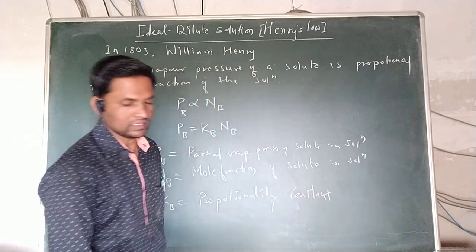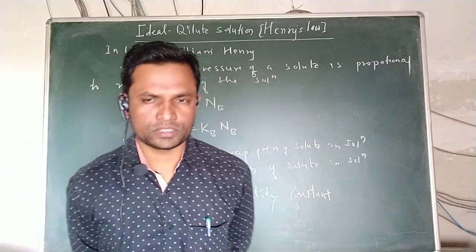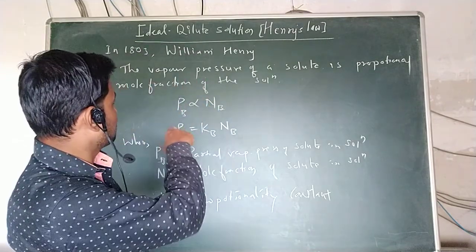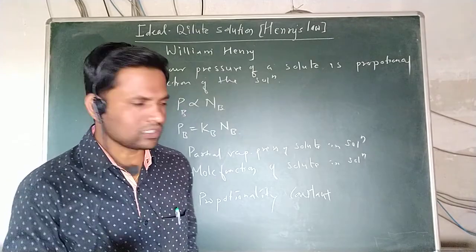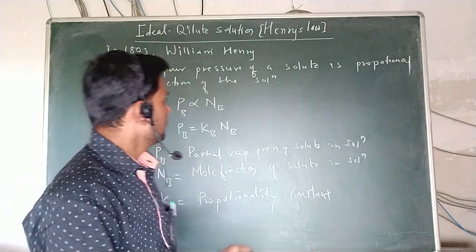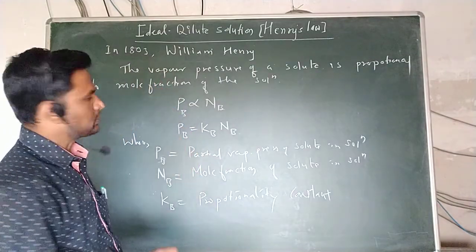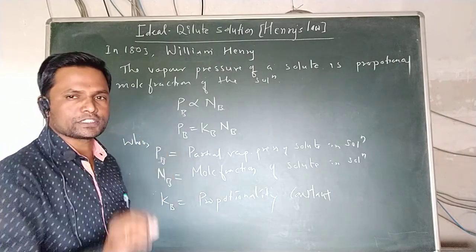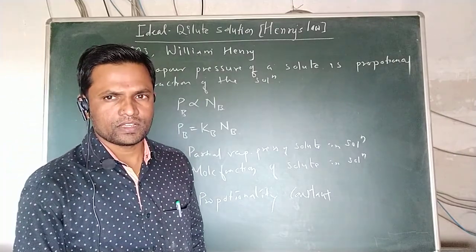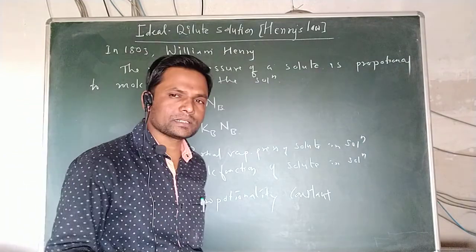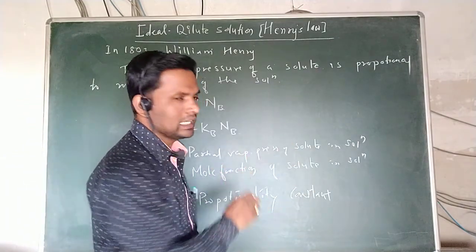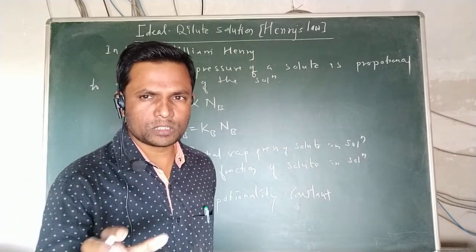So in the case of a very dilute solution, the ideal dilute solution related to Henry's law, he stated that the vapor pressure of a solute is proportional to its mole fraction in the solution. The mole fraction is related to how much solute is present in the solution.